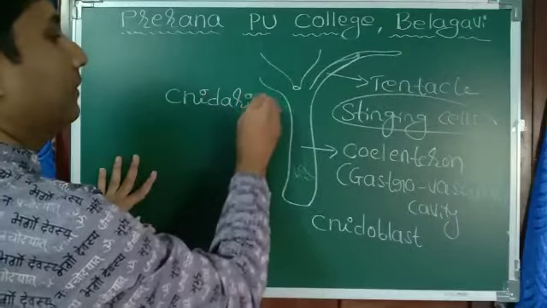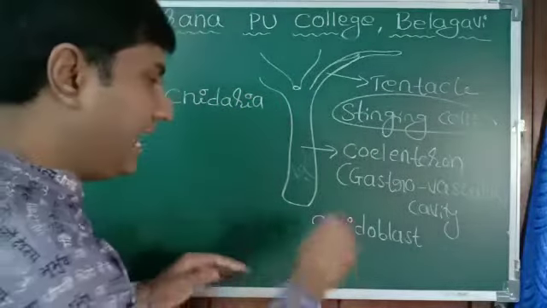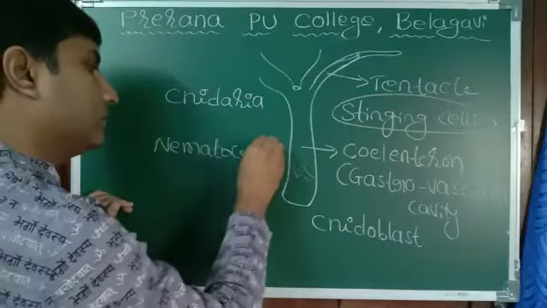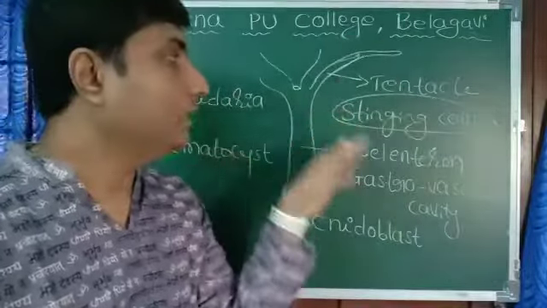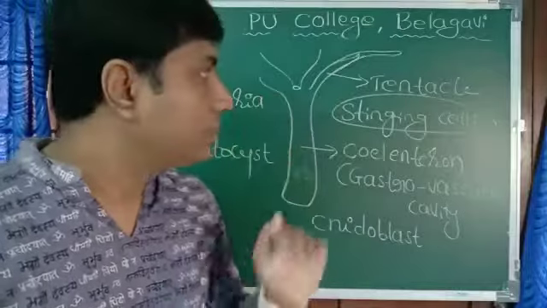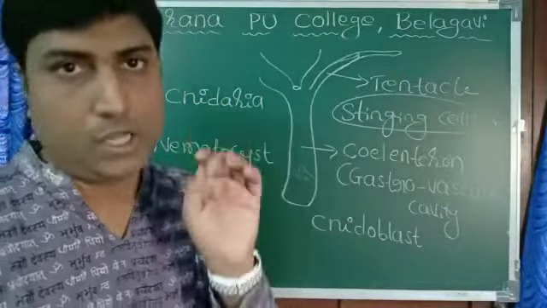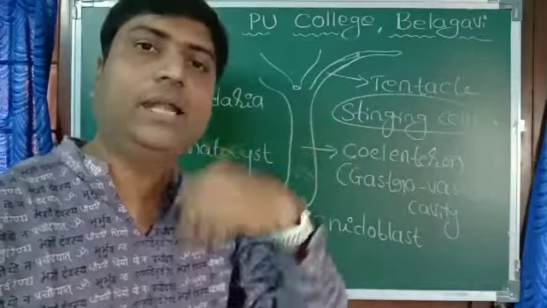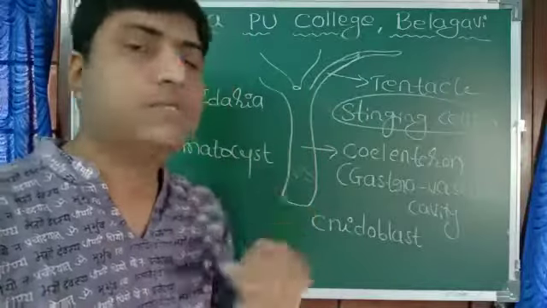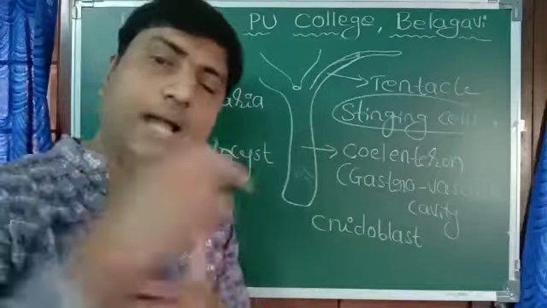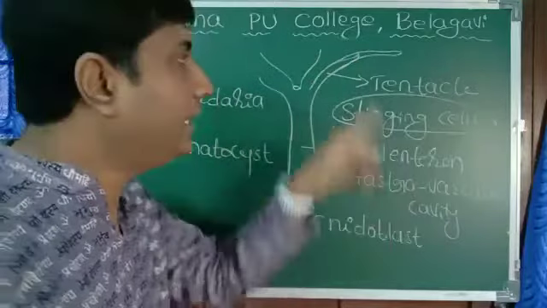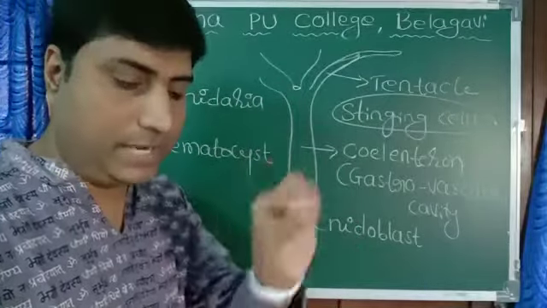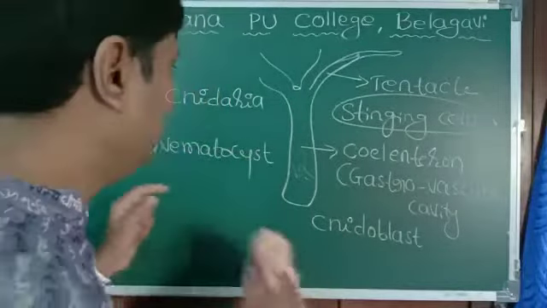Due to the presence of cnidoblasts, and that stinging cell is also called a nematocyst, which is present here. How are they helpful to them? The nematocysts, or stinging cells, are helpful in two ways. One, to sting, so that they can paralyze their prey and eat them. Second, it is for defense. If any other organism attacks them, they just kill or paralyze it with the help of this. So these are the important properties that you have to remember in the case of Coelenterata.